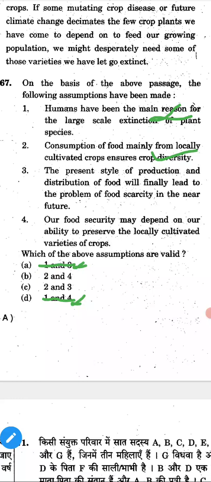We have to see only one more option. We'll see the third one. The present style of production and distribution of food will finally lead to the problem of food scarcity in the near future. They're telling near future. Finally, it's an extreme state. Extreme word, so we can eliminate it. So if we eliminate the third one, we have only 2 and 4. So option B is the right answer.